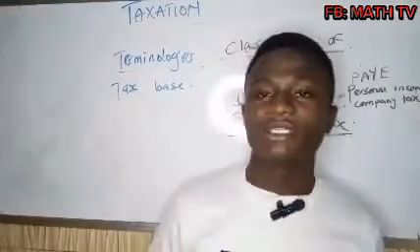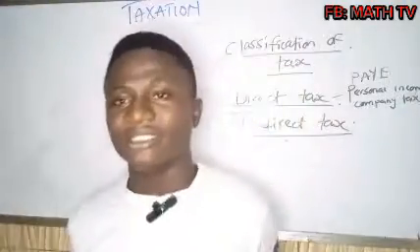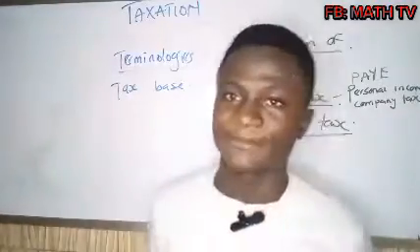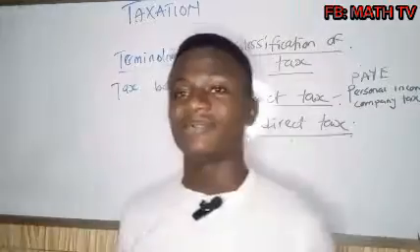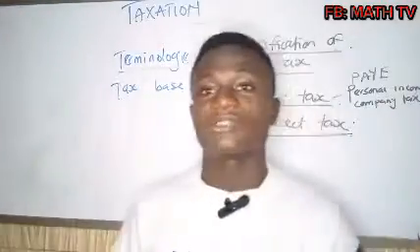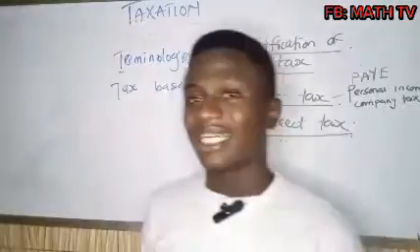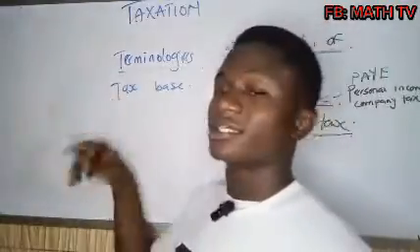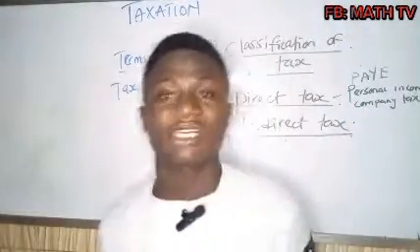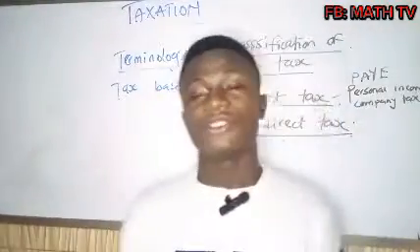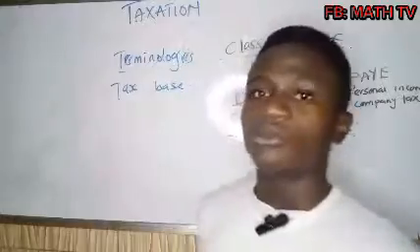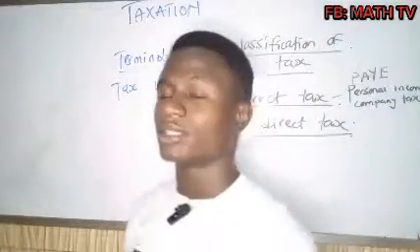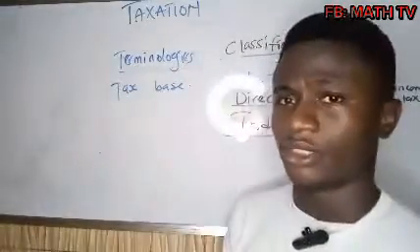So if I'm paying a property tax, then the tax base is the property, because that is what attracted tax. If I don't have this book, I will not pay tax. If I don't have the property, I will not pay tax. So the item that attracts the tax is called tax base. Actually, we have three major things that government can tax, but that is not important right now. When we dive further into taxation, you will get it.